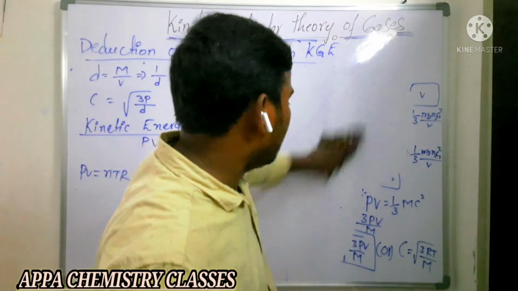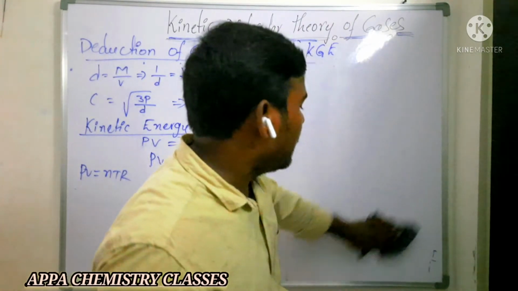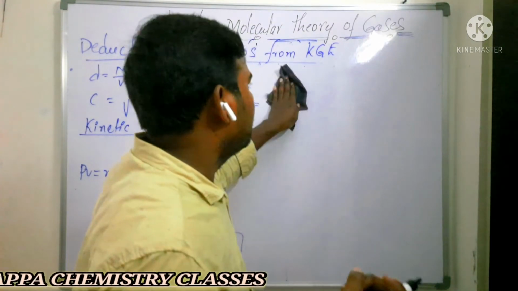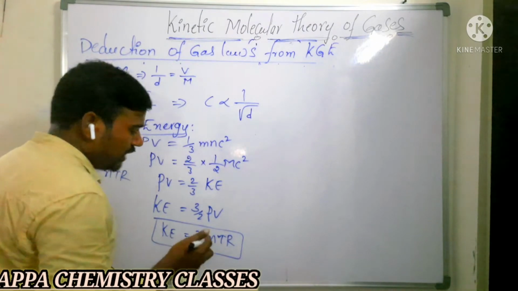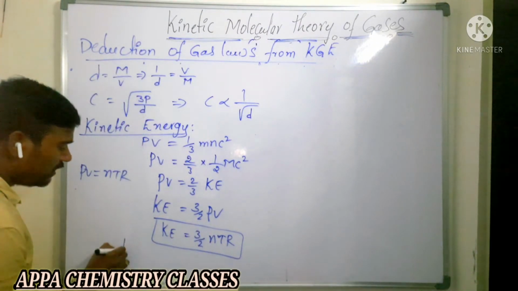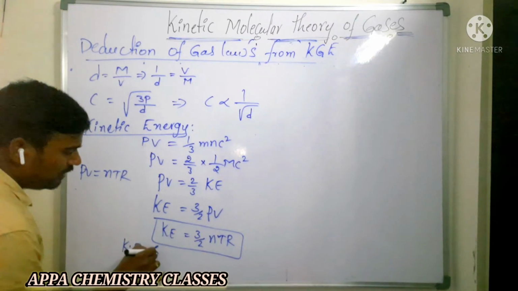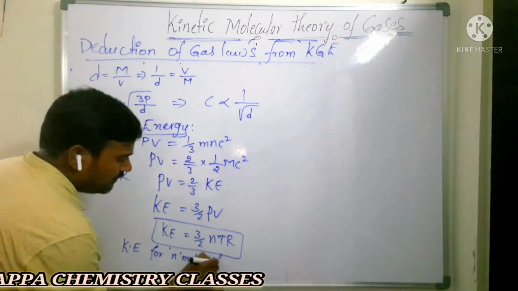Now 3 by 2 nRT is the formula of kinetic energy for an ideal gas. For a real gas we have half mv square. For an ideal gas, kinetic energy will be 3 by 2 nRT. It is the kinetic energy for n moles of a gas.